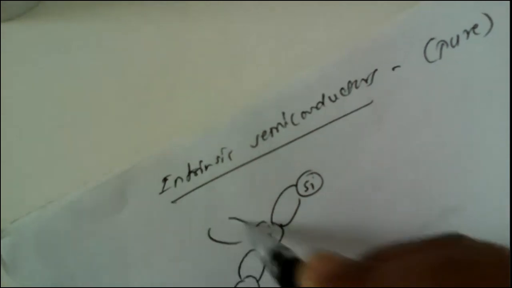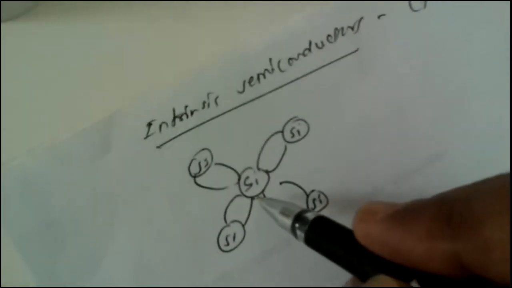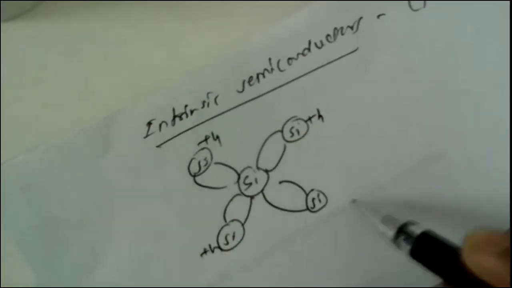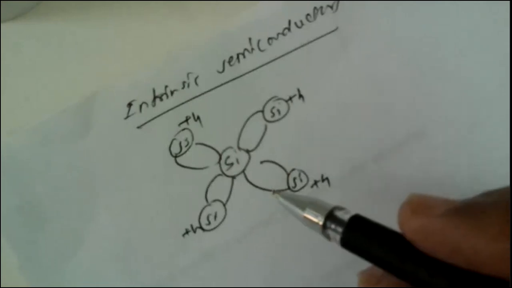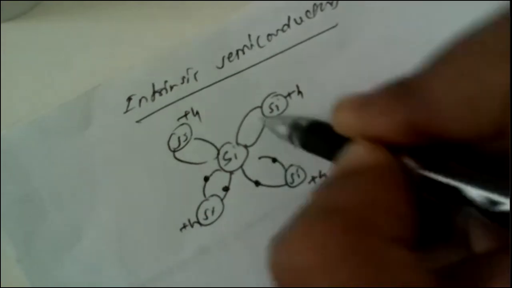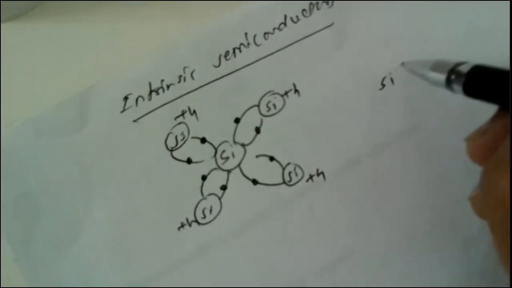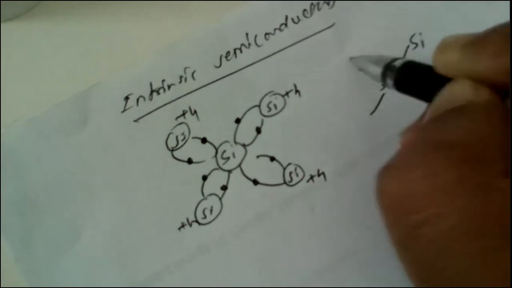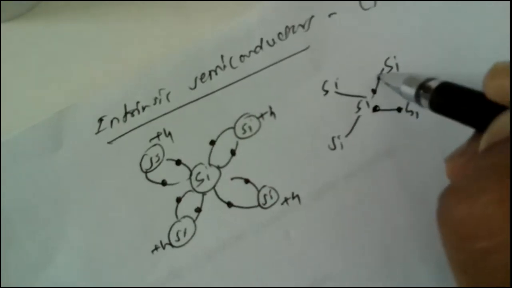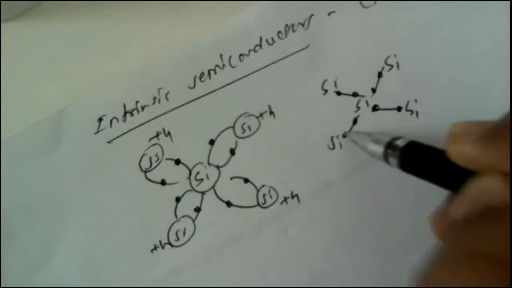this is another silicon, this is a third silicon, and this is a fourth silicon. So at the central place a silicon is surrounded by four silicon atoms. These silicon atoms are quadrivalent, that is, they have a covalency of 4. They contribute their valence electrons and form bonds like this. These bonds are formed by mutual sharing of electrons between this silicon and this silicon, so everywhere they contribute 2 electrons.